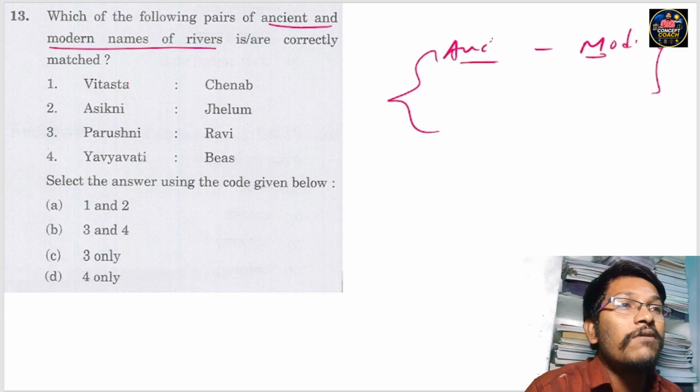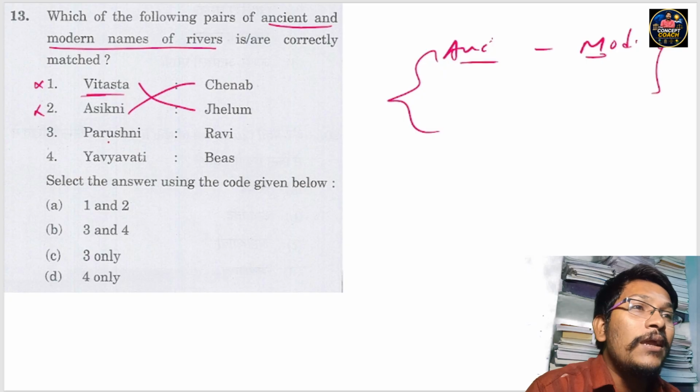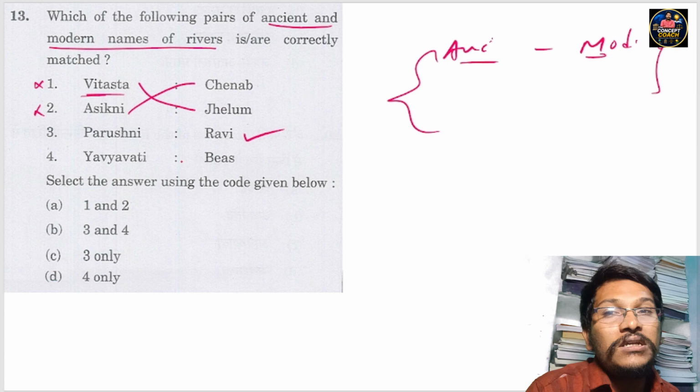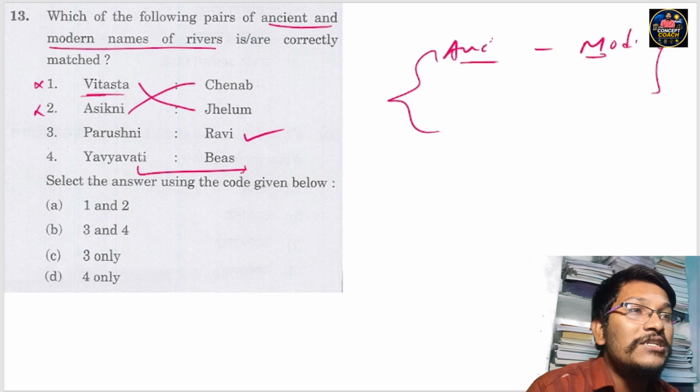Coming to the first one, Vitasta. Vitasta is the ancient river name for the Jhelum, not for Chenab, and Askini is the ancient river name for Chenab, not for Jhelum. So options 1 and 2 are not correct. And coming to 3, Parushni is exactly the ancient river name for Ravi, so it is correct. And coming to 4, Vyavyavati is not for Beas. Vyavyavati is the ancient name for the Ghaggar river.